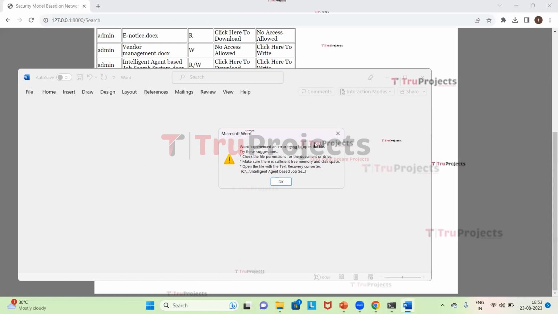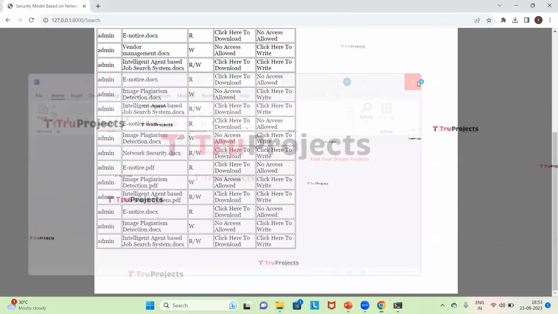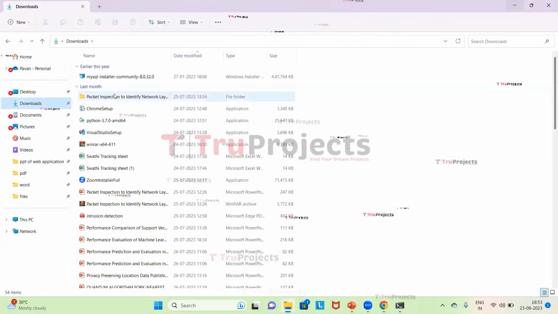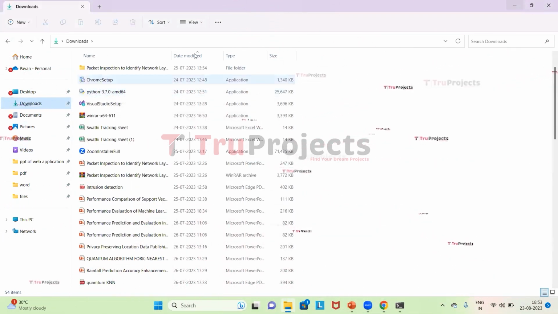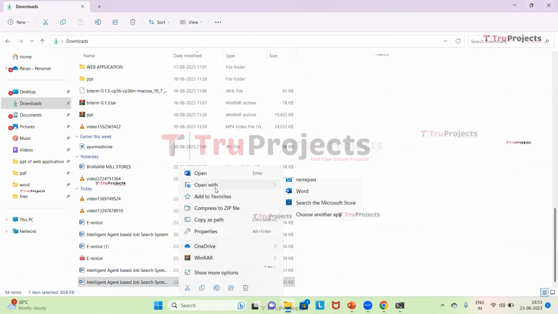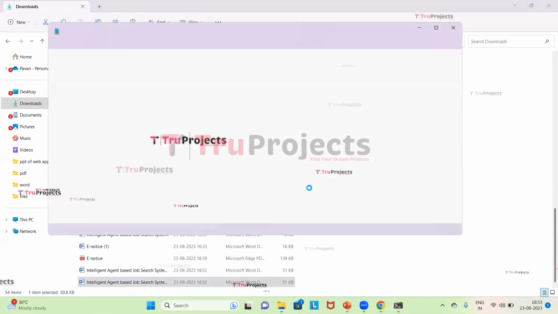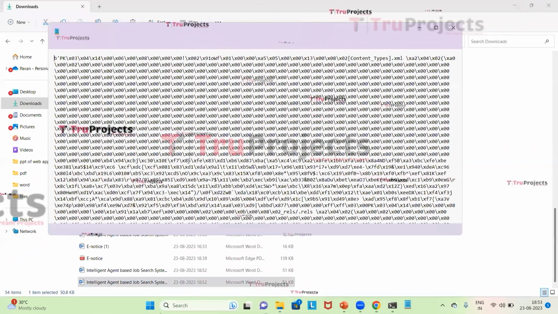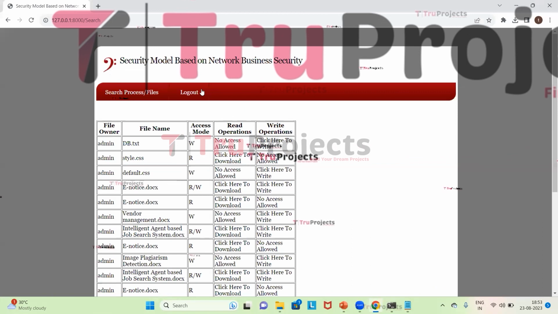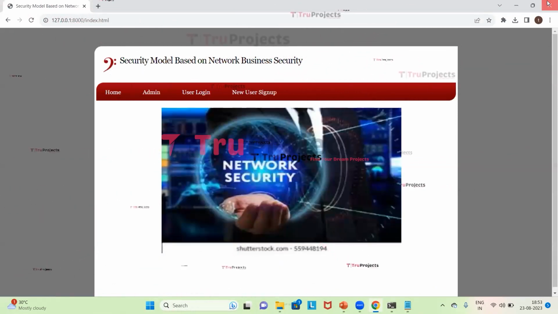So we will open it in Notepad. Here we can see the file in encrypted format. Now we'll log out of the user and we will close it.